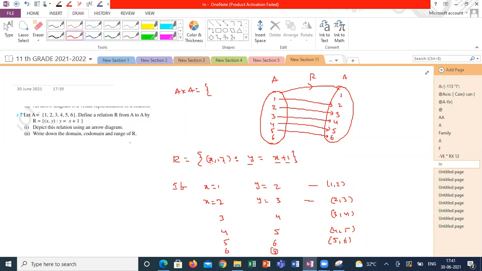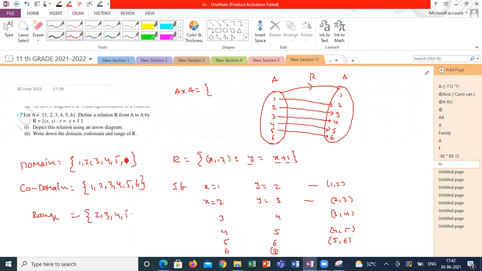From here, he is asking us to write the domain. Domain is irrespective of how it is mapped. Domain is all the elements of the first set, that is 1, 2, 3, 4, 5, 6. Codomain is also irrespective of the relation. Codomain is all the elements of set B, that is 1, 2, 3, 4, 5, 6. And range is what? Range is 2, 3, 4, 5, 6.